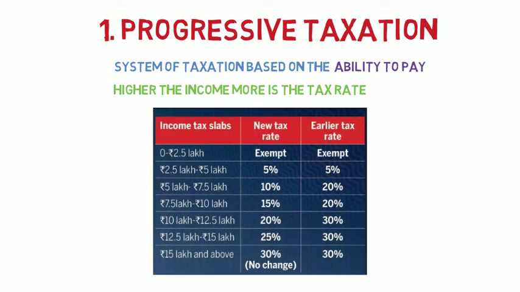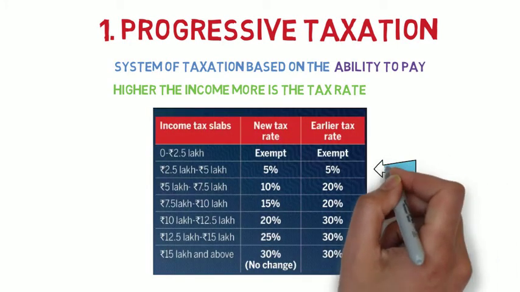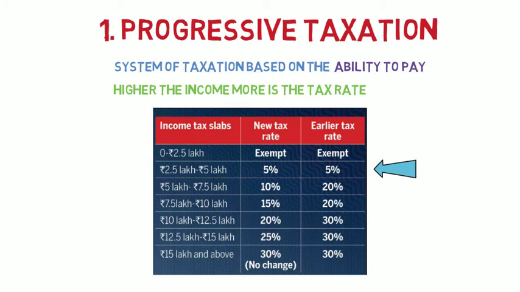For example, for taxable income of 2.5 lakh to 5 lakhs, the income tax rate is 5%. But as the taxable income increases, the rate of taxation increases. This is known as progressive taxation.